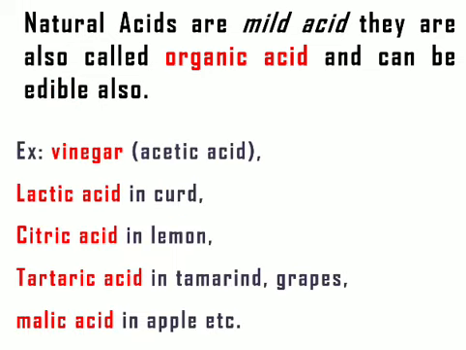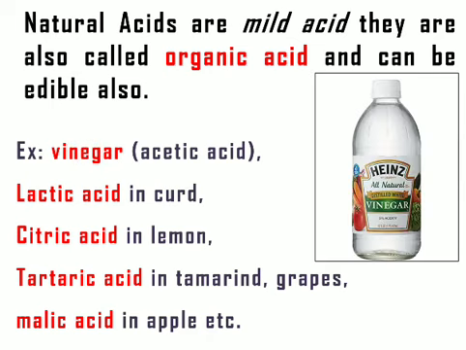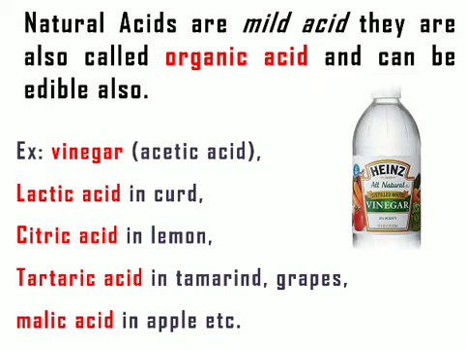So normally this is the list in which vinegar contains acetic acid. Remember, vinegar is very commonly used in the kitchen, in making many products, even pickle. In pickle also we add vinegar. Lactic acid is present in curd, which you saw in the first slide. Citric acid in lemon, tartaric acid in tamarind, malic acid in apple. So these are the acids present in food or fruits. These are eatable, I mean we can eat these acids, and they are not going to harm us. But mineral acids are harmful, remember.